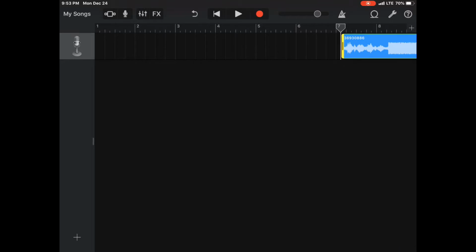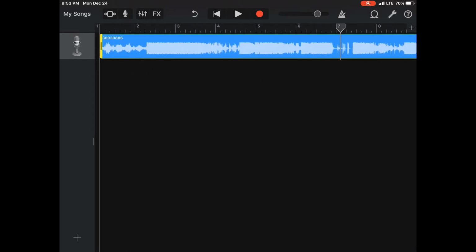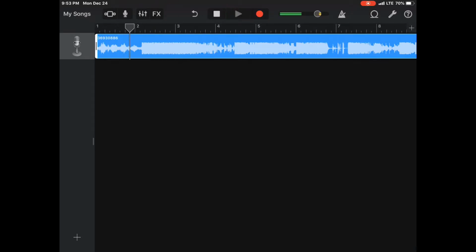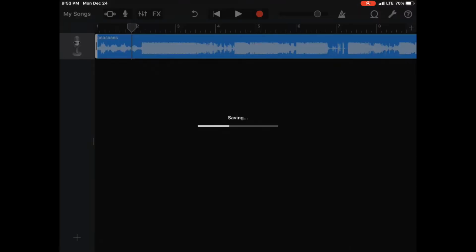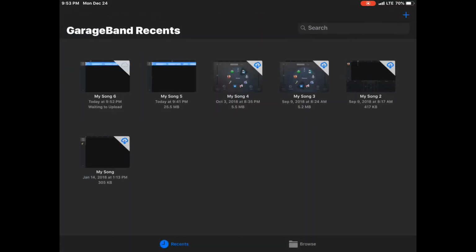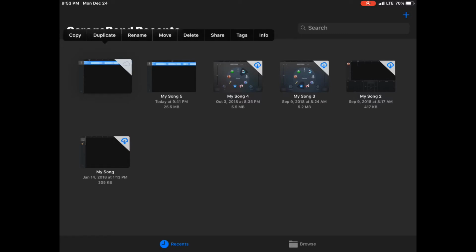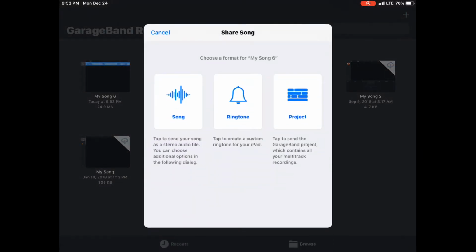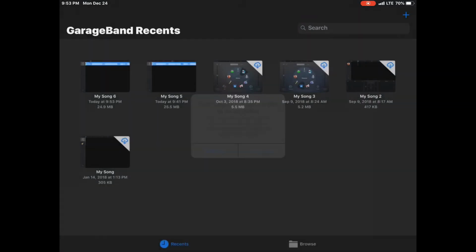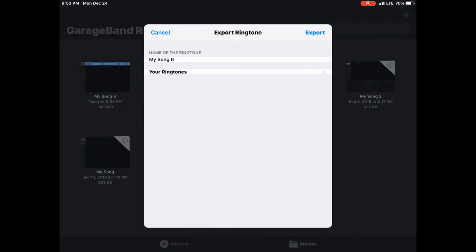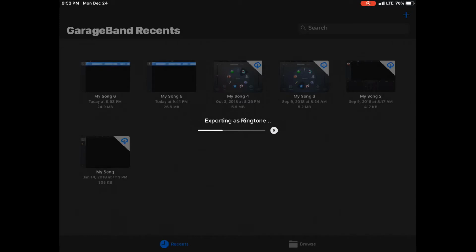So then what you're going to do is you're going to slide it over to 1 from the beginning. Then you're going to press the scroll bar over here. It's pretty good. So then you're going to press My Songs. So it should be saving. Hold the project. Then press share. Then you put ringtone. Press ringtone. And then press continue. And then make it whatever you want.